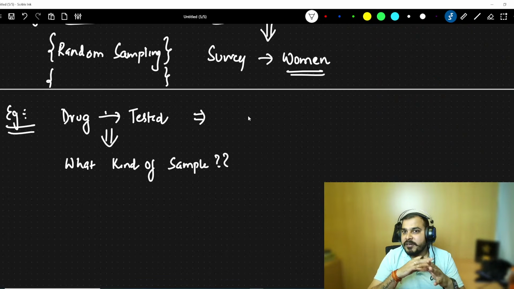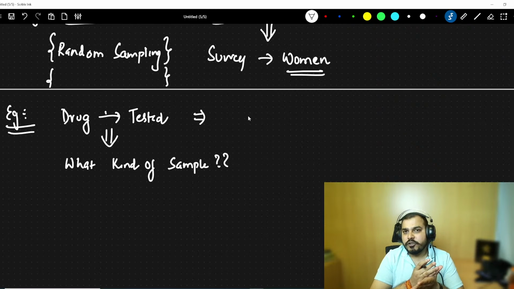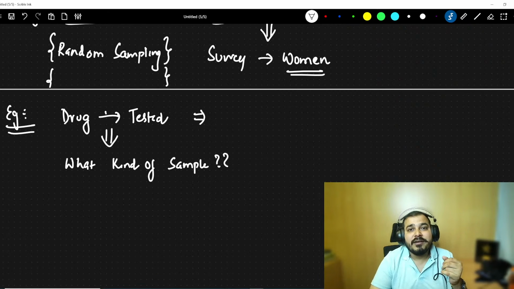Let's consider this drug is for everyone. Probably then I may consider picking up some samples, but I'll put a condition that age should be greater than 15 years, because we cannot just directly use specific drugs on kids, right? So it depends on the use case that you're trying to do, and based on that you will try to select it.